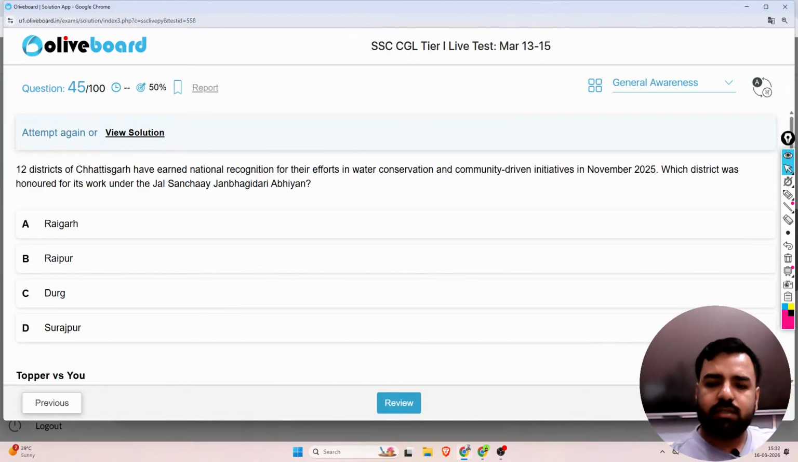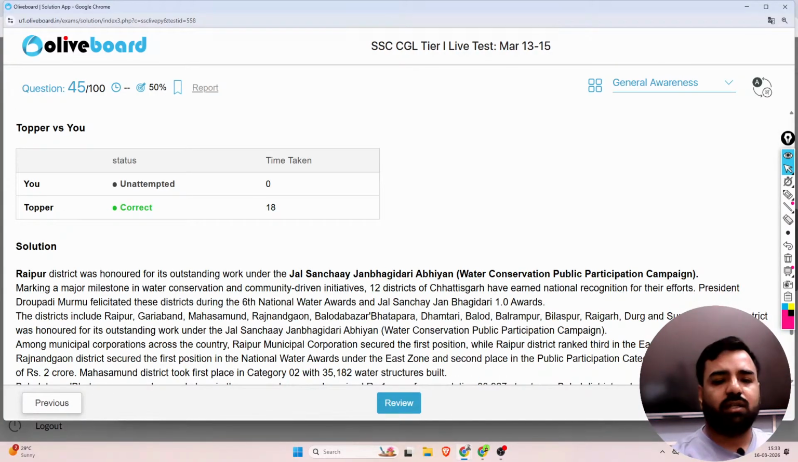Next is this. 12 districts of Chhattisgarh have earned national recognition for their efforts in water conservation and community-driven initiatives in November 2025. Which district was honored for its work under the Jal Sanchay Jan Bhagidari Abhiyan? And which is the correct answer? Correct answer is option number B, that is Raipur. So Raipur is the correct answer. Next.